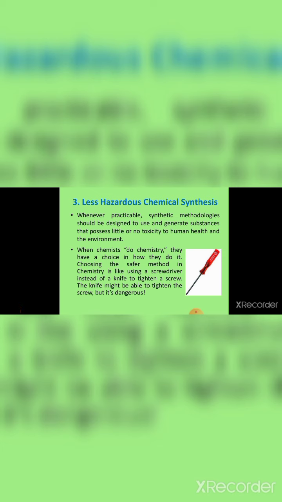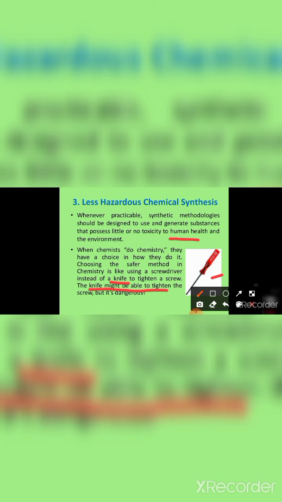Third one is less hazardous chemical synthesis. Whenever practical, synthetic methodologies should be designed to use and generate substances that possess little or no toxicity to human health and the environment. Here, the chemists said that a screwdriver is a safer material instead of a knife, because the knife might be able to tighten the screw but it's dangerous. Here they said that using less hazardous materials is helpful to chemical synthesis.